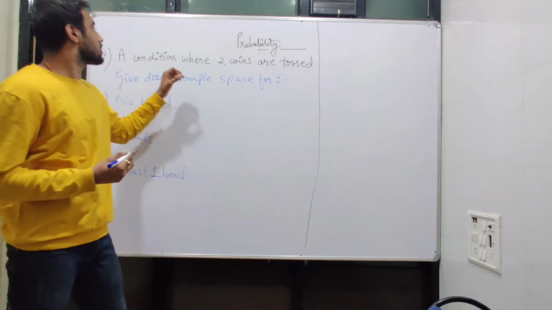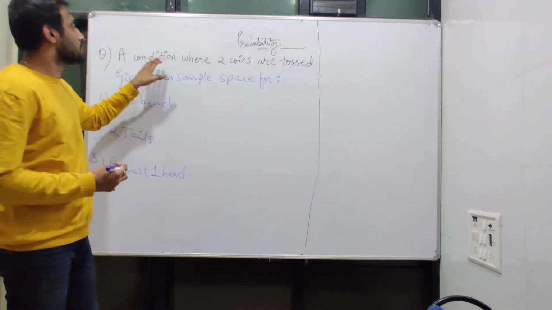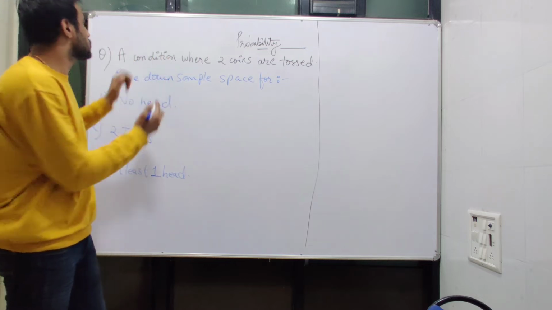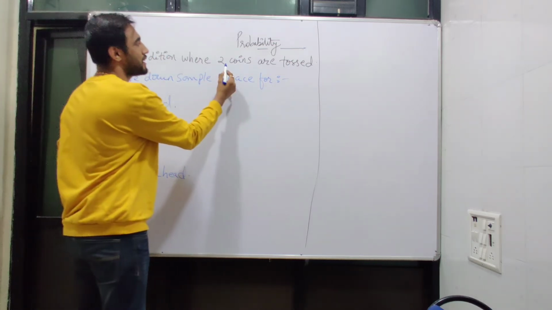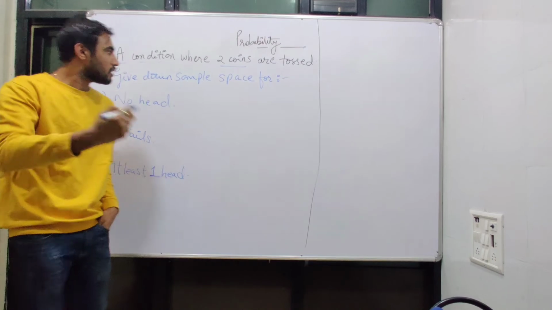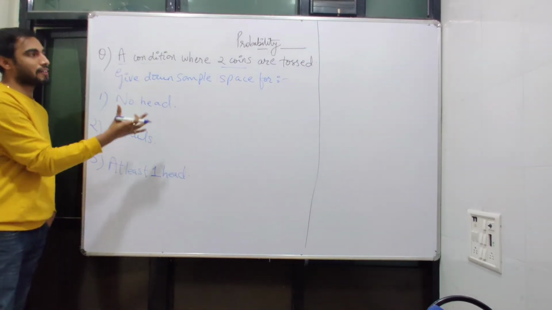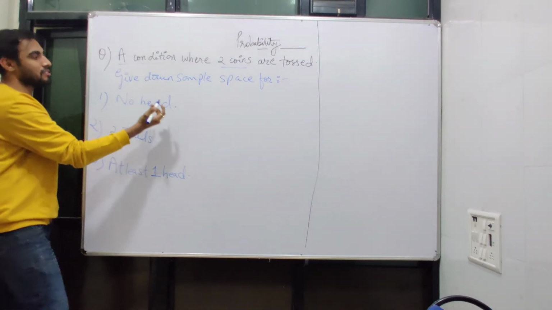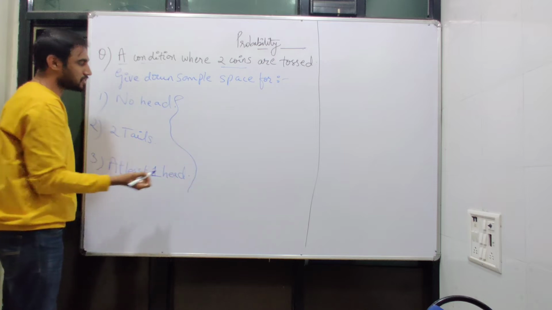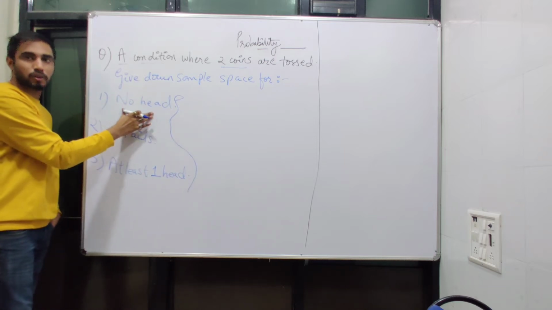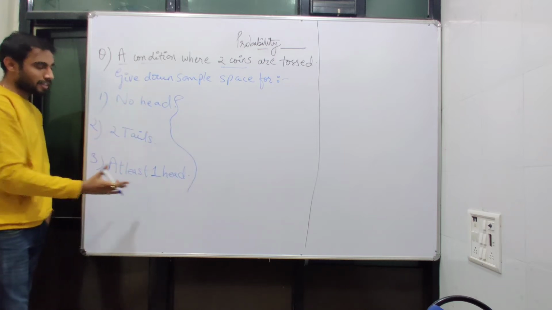So we're going to take a quick look at the numerical for coins. If a condition is given where 2 coins are tossed simultaneously, there are a few conditions which we have to write down. For example, this will be given in your questions: no head, 2 tails, or at least 1 head.